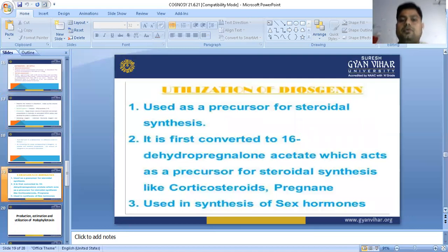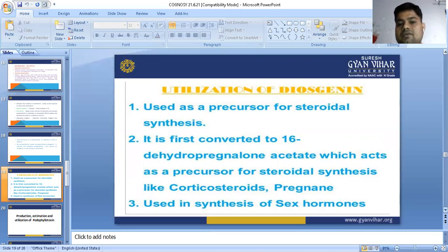Now, the utilization of diosgenin. What is the utilization of diosgenin? It is used as a precursor for steroidal synthesis, meaning we synthesize steroidal hormones.